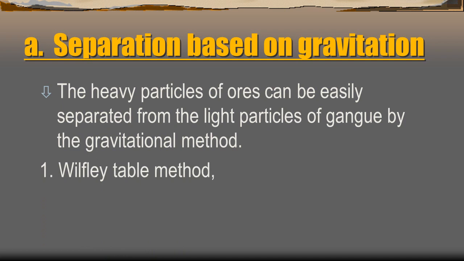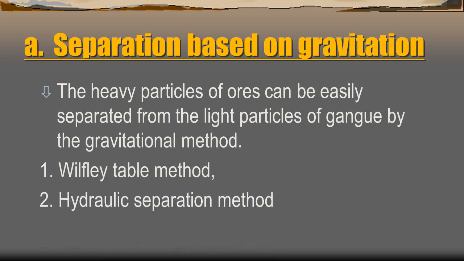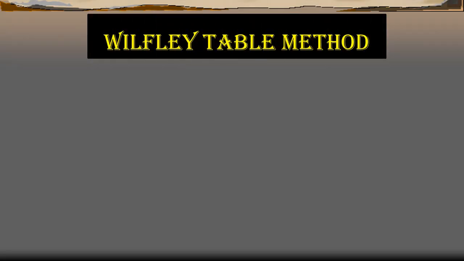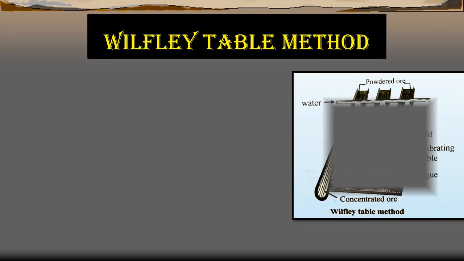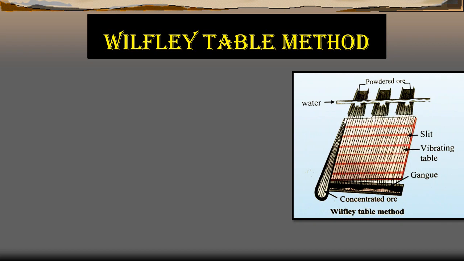The processes to carry out this separation are as follows. Here two processes are there. First is the Wilfley table method, and second is the hydraulic separation method. About the Wilfley table method, this is a diagrammatic representation of it. In this method of separation, the Wilfley table is made by fixing narrow and thin wooden riffles on an inclined surface. You can observe the slits.